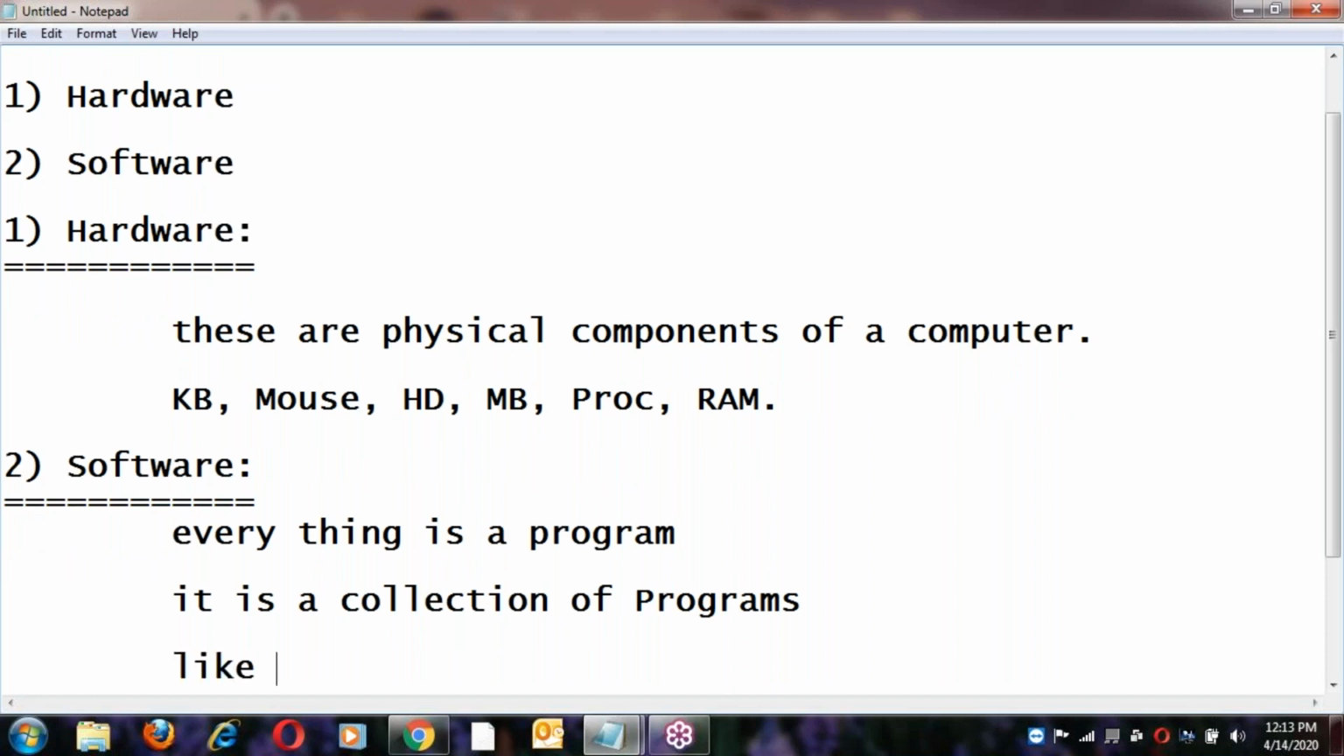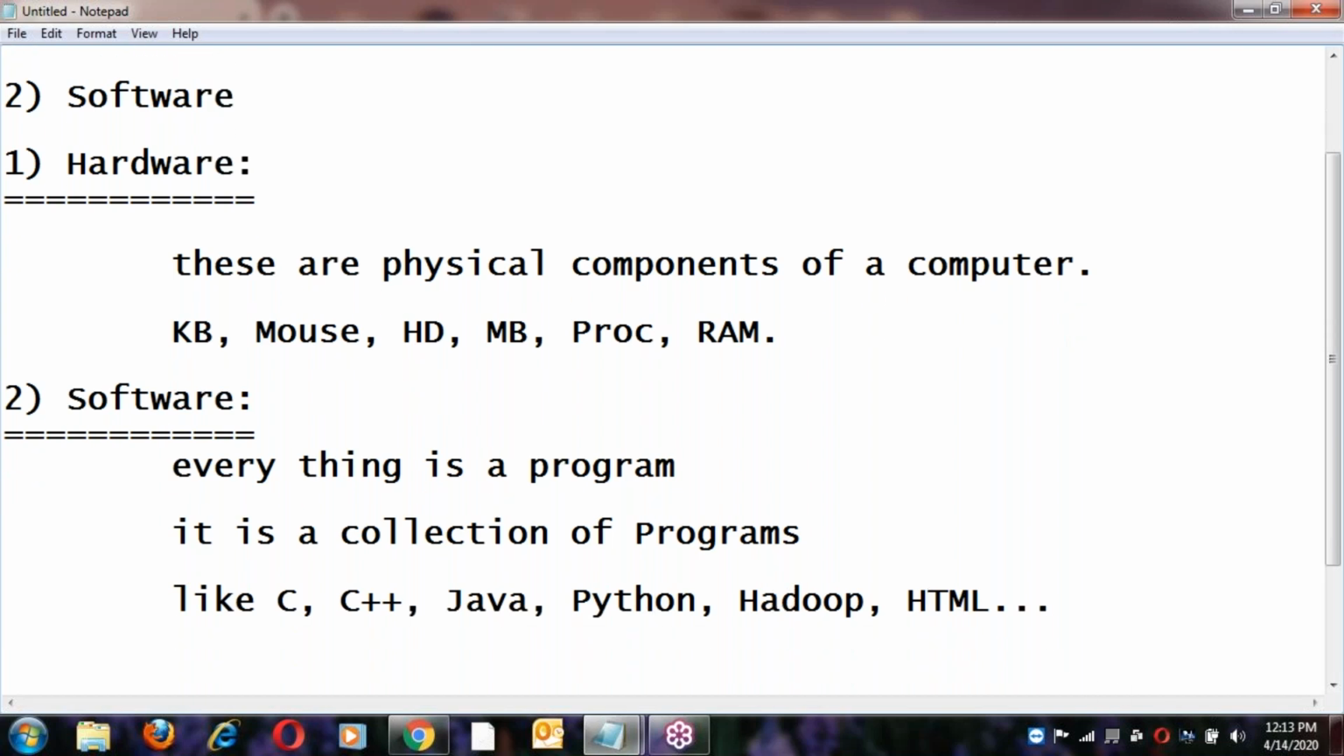Programs like C, C++, Java, Python, Hadoop, HTML, something like this. All these are programs. So these are software, right? In software, everything is a program.